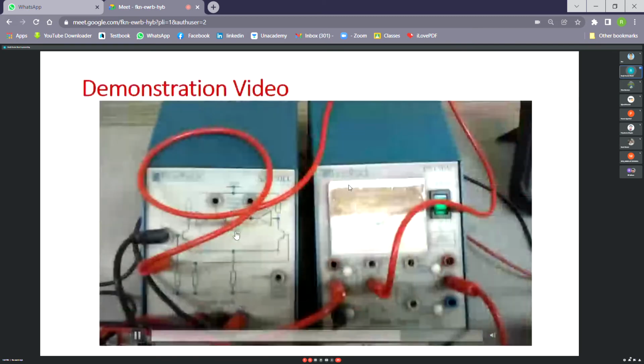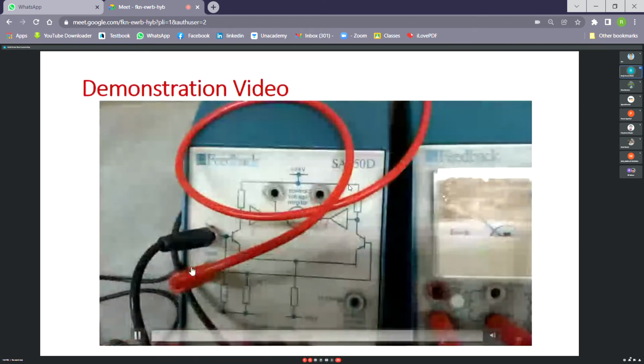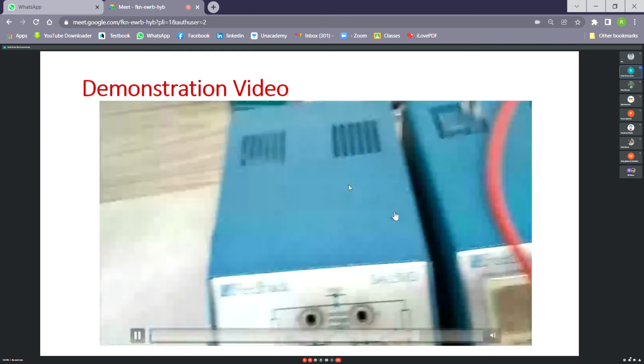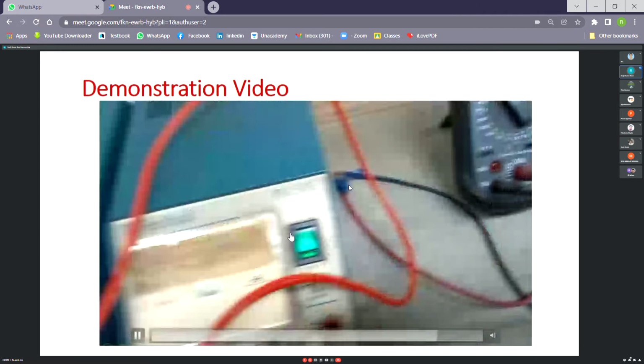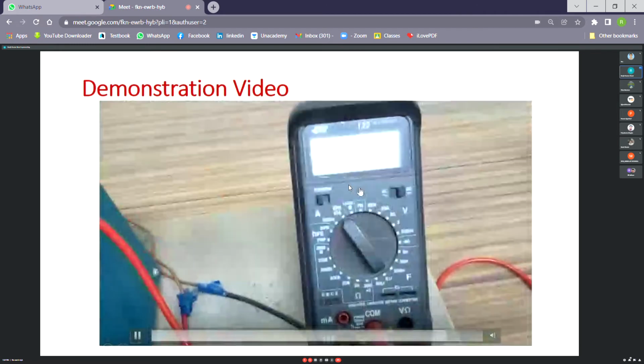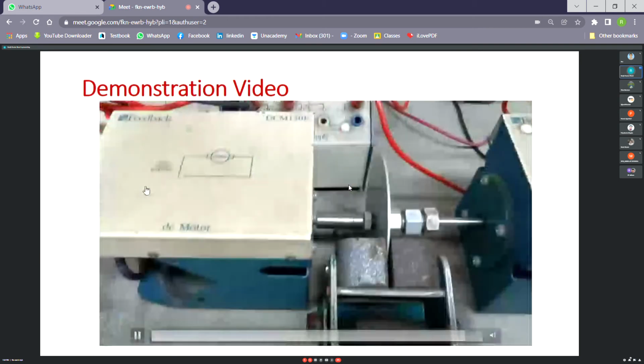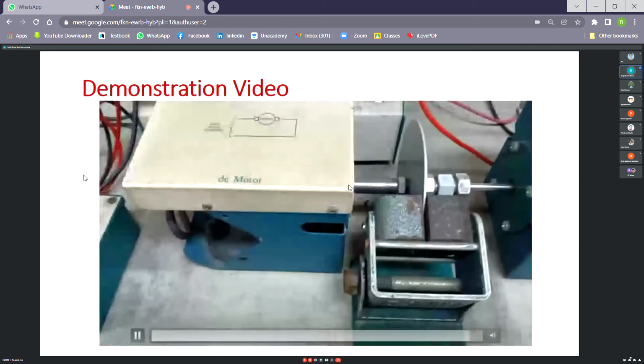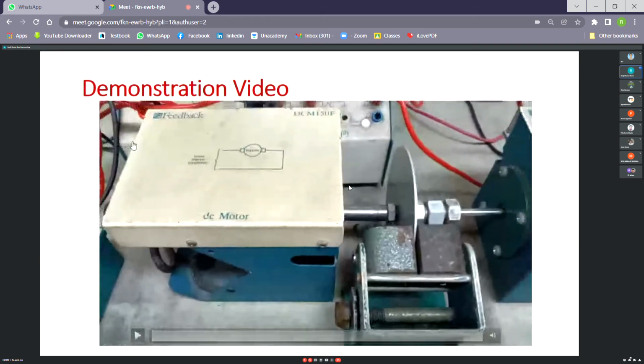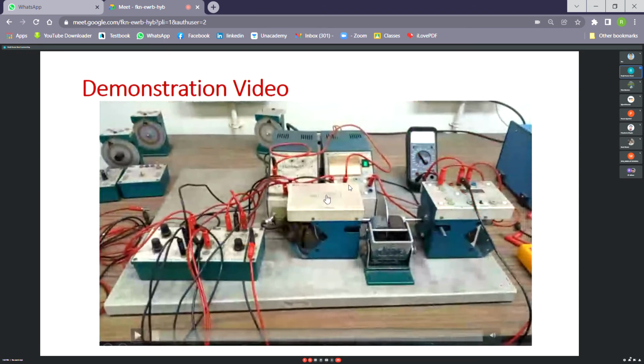This is the servo amplifier circuit you can see. These are the inputs to the servo amplifier. One is normally grounded in the servo amplifier input. With one voltmeter we measure the input voltage given, the reference input.